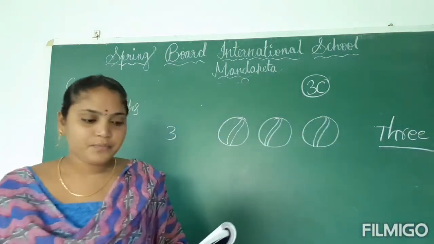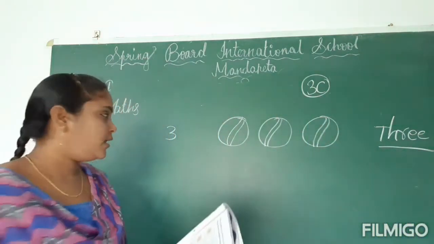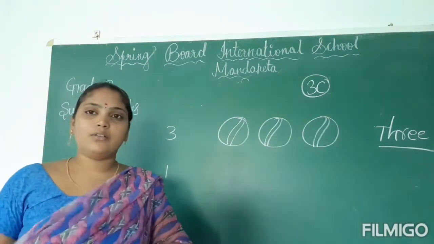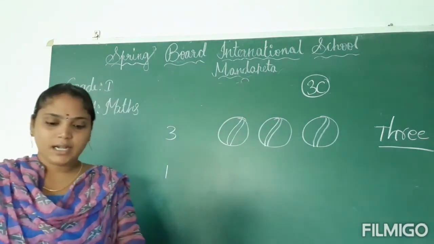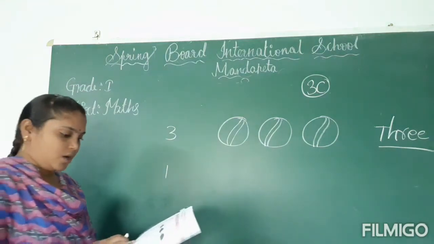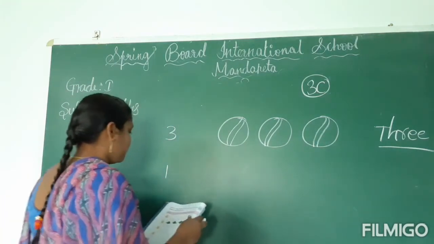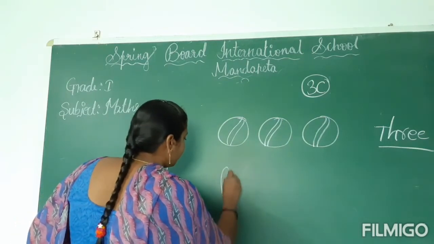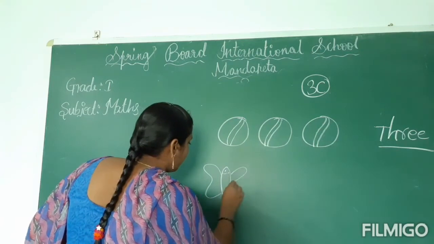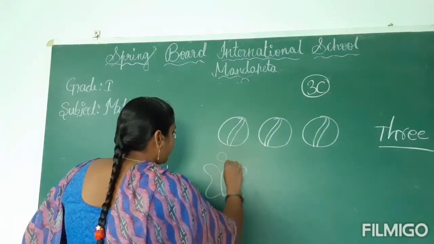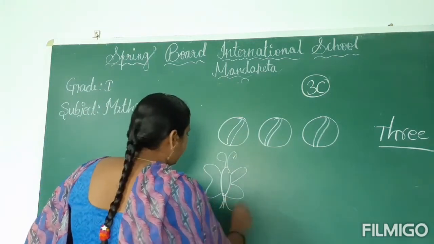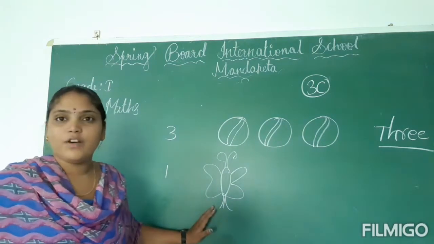THREE, 3. Okay, children. Next, here 1 is given. So which number is it, children? It is 1. You have to draw one object. As you wish, you can draw any object. Now here I am drawing one butterfly. Okay, children, you have to draw any object like this. So here I drew one butterfly.